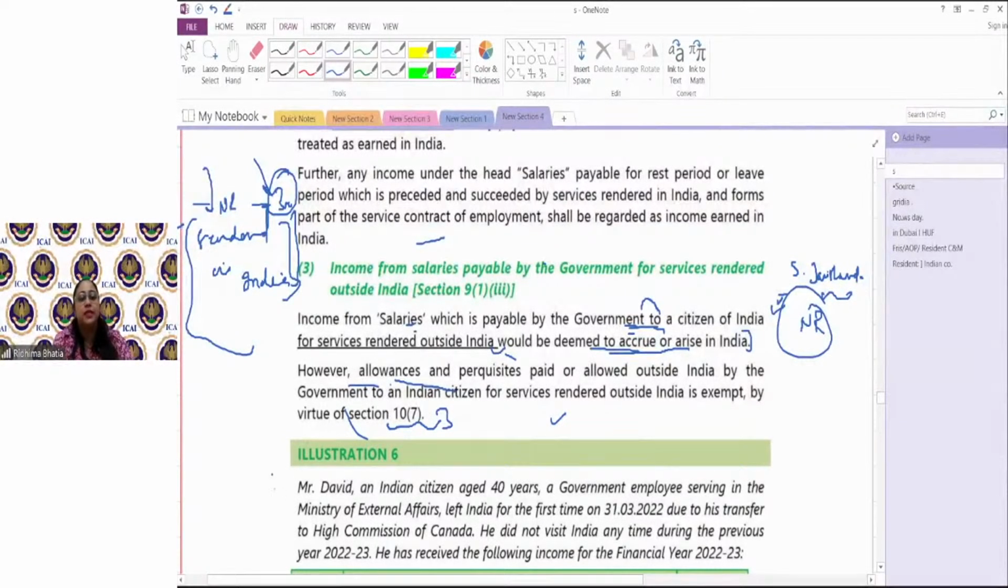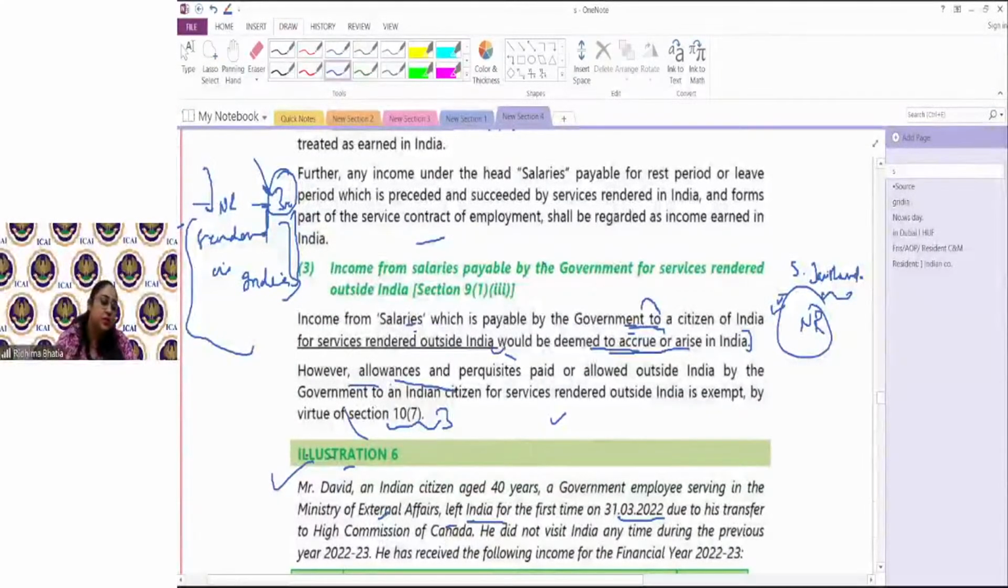Example, अब जैसे ये example देखते हैं Mr. David का. Mr. David is an Indian citizen, aged 40 years, a government employee serving Ministry of External Affairs, left India for the first time on 31st March 2022, due to his transfer to High Commission of Canada. High Commission मतलब embassies, Indian embassies in Canada. He did not visit India any time during the previous year 22-23. He has received the following income.